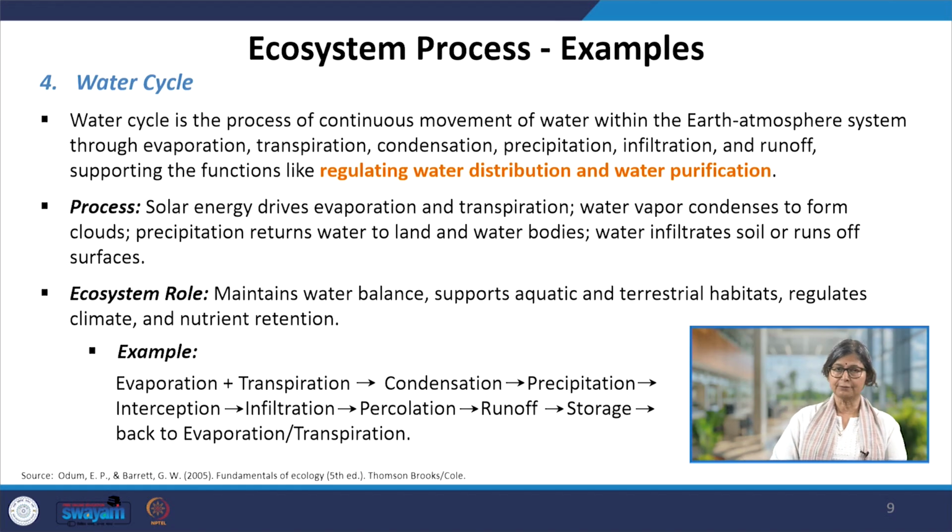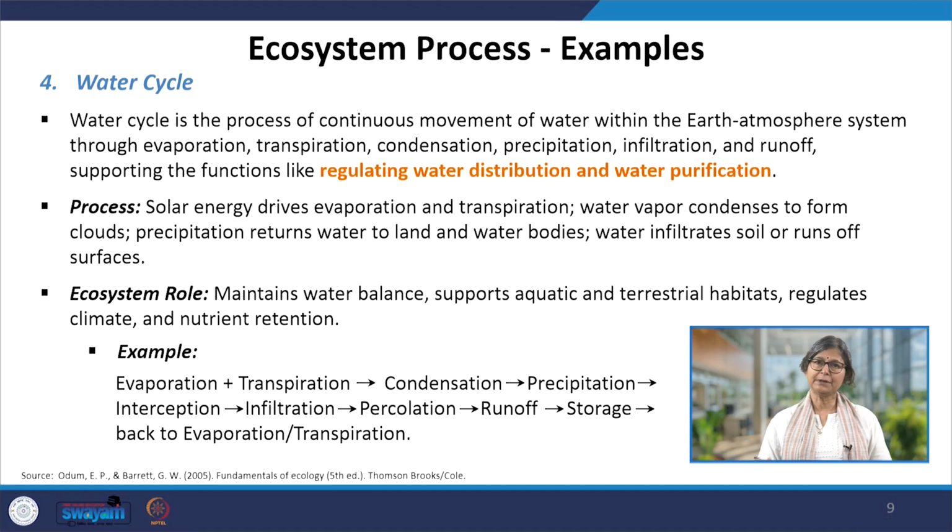The fourth one is the water cycle. If you remember, in our previous discussions we covered water purification, and in that particular model we discussed all the processes in detail. So here we can go quickly through this water cycle, which is a continuous process.